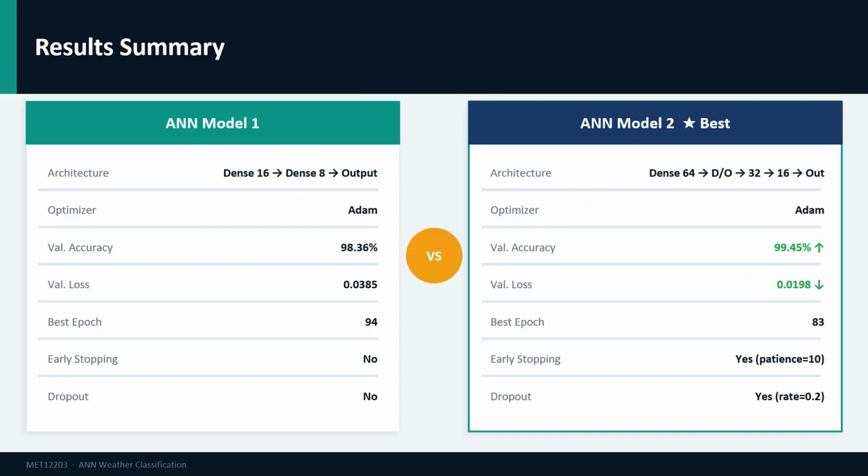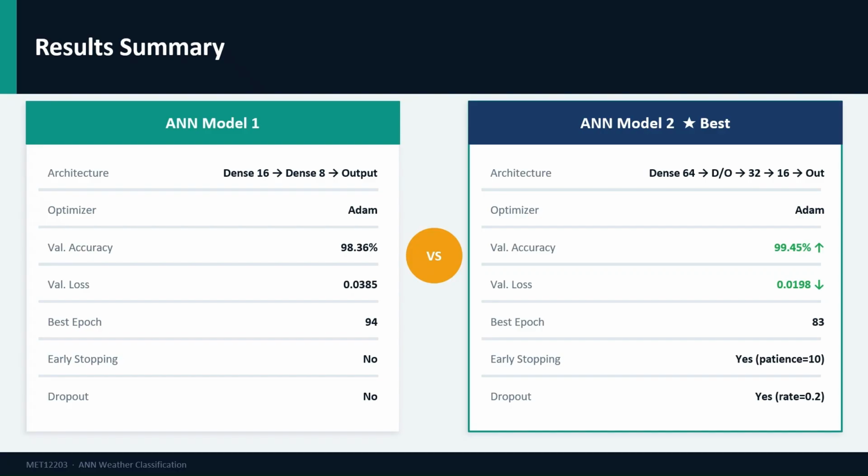Let me now summarize the key results from both models side by side. ANN Model 1, architecture: dense 16, dense 8, and then output. Validation accuracy 98.36. Validation loss 0.0385. Best epoch 94. No dropout, no early stopping.